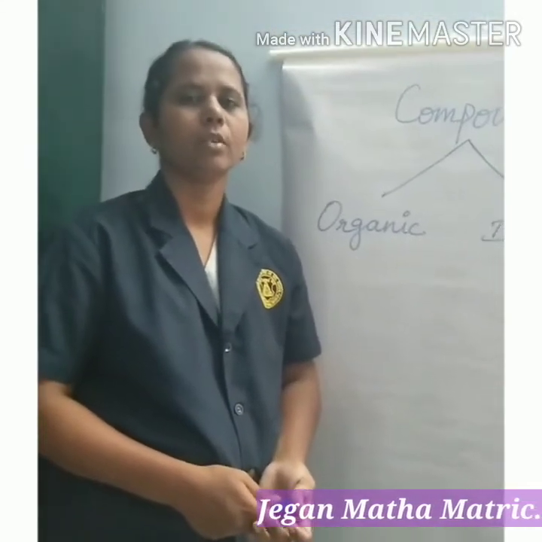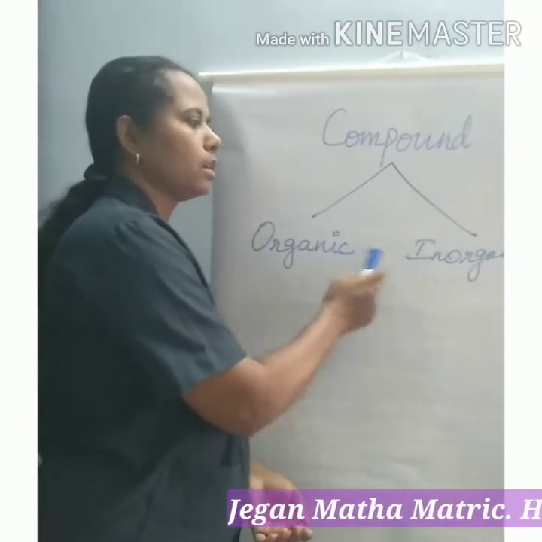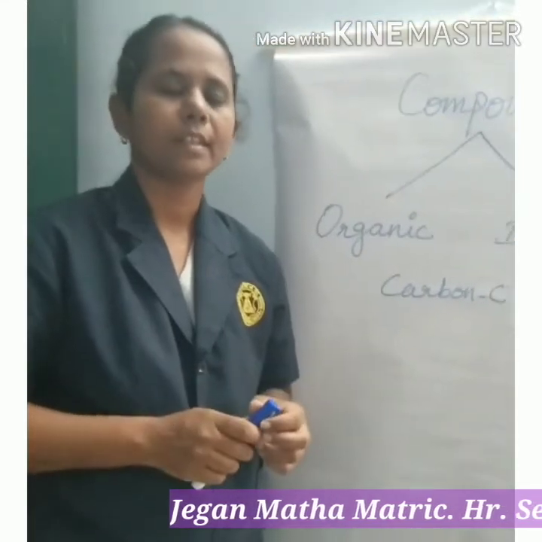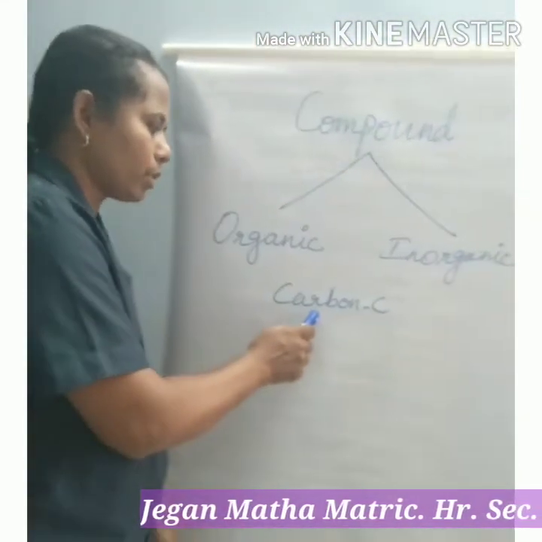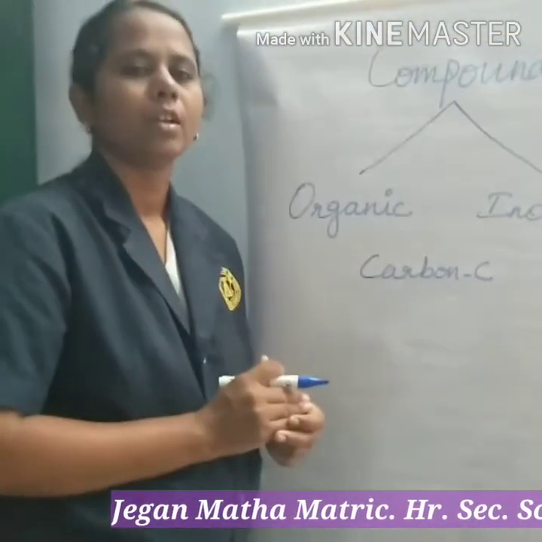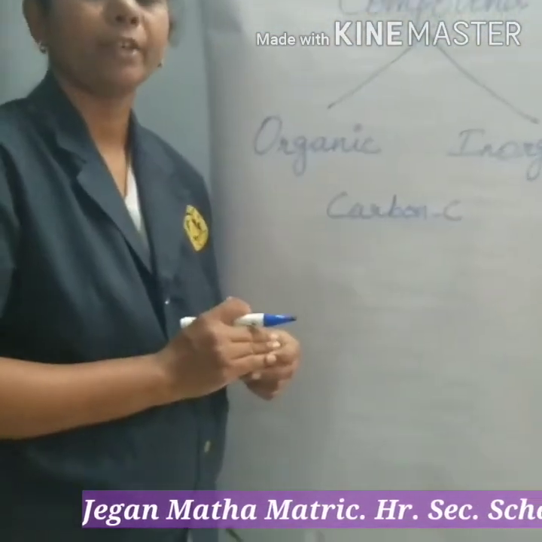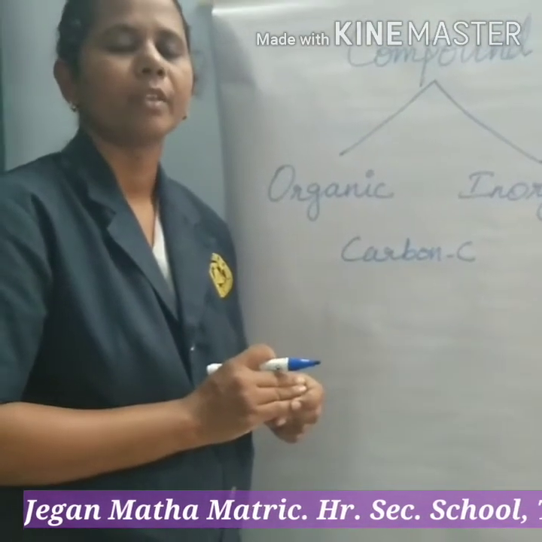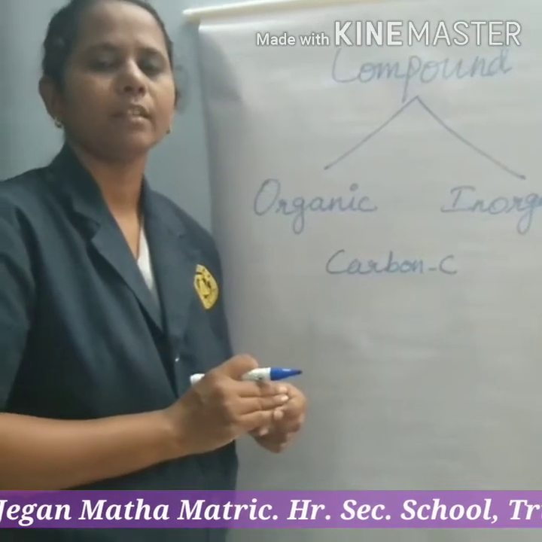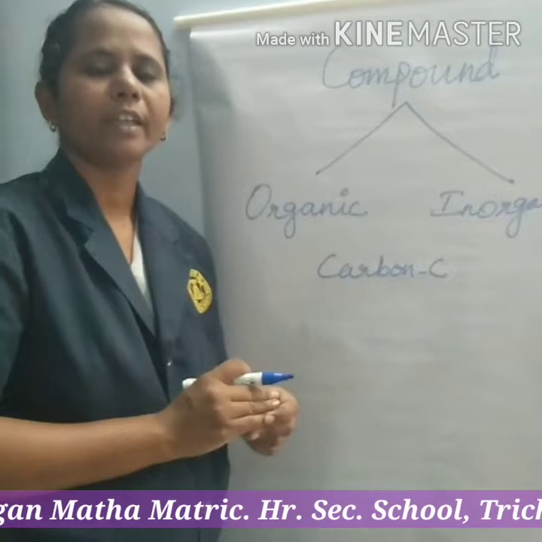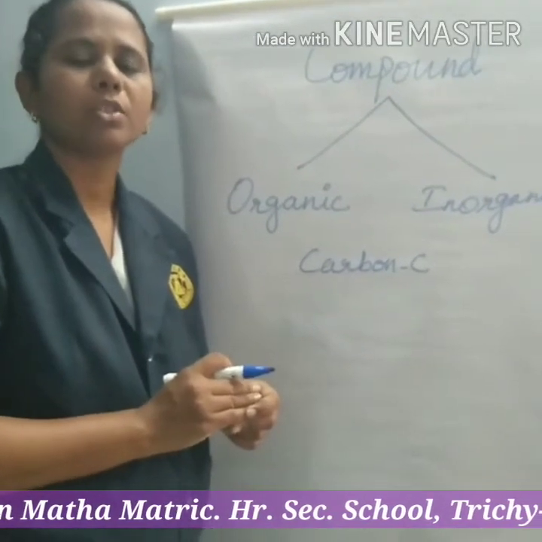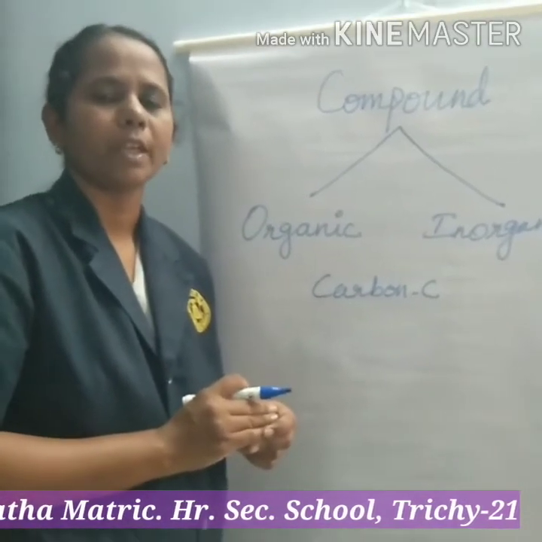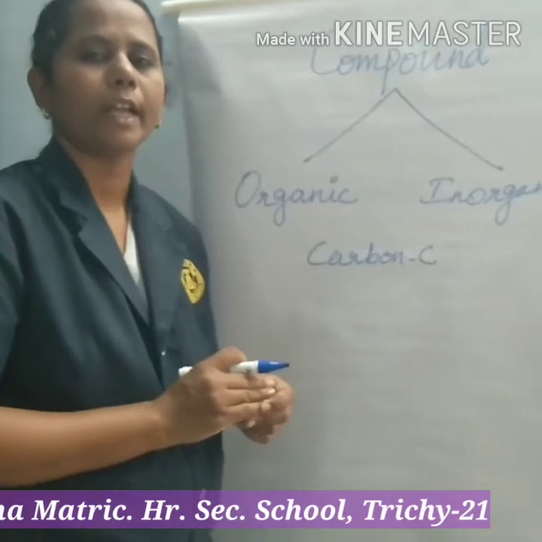Compounds have two types: organic compounds and inorganic compounds. Organic compounds always contain carbon atoms. What is the formula for carbon? C. These compounds are obtained from living sources such as plants, animals, etc. For example, protein and carbohydrate. Carbohydrate is made up of a long chain of carbon atoms.